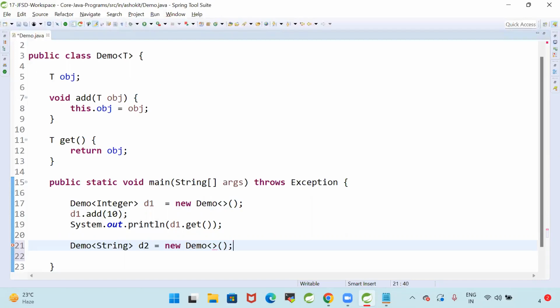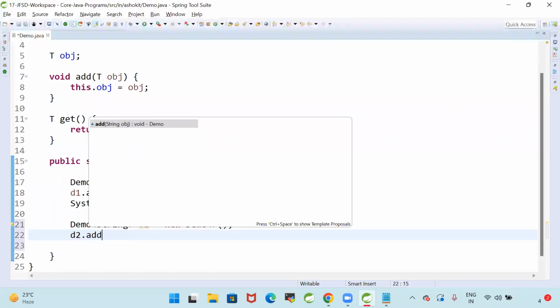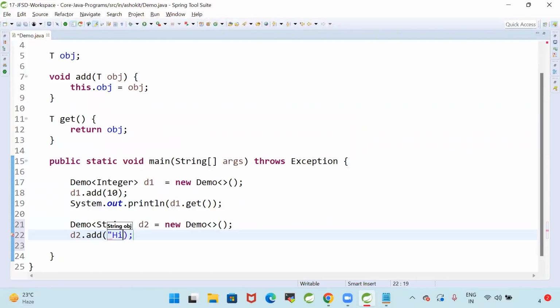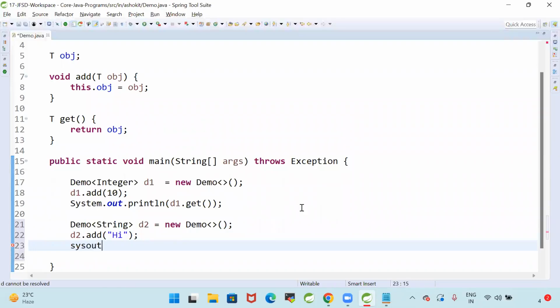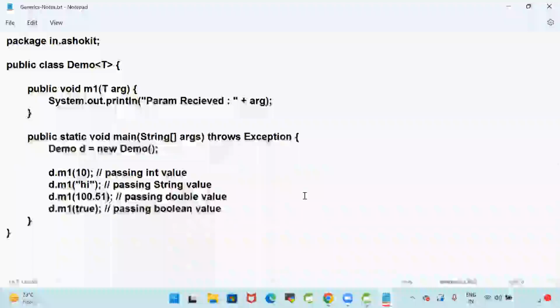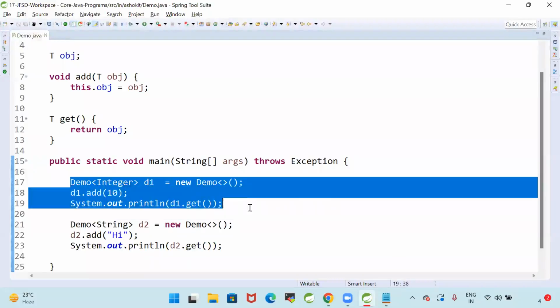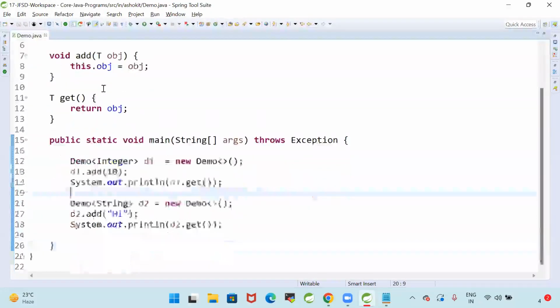So D2 variable should store only string value. I'm going to specify hi. System.out.println D2.get. Here for D1 I'm specifying integer. For D2 I'm specifying string. I'm deciding the type of data which should be stored in the object. That is called a generic.